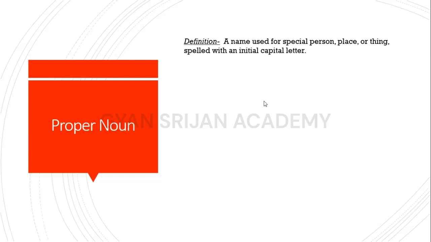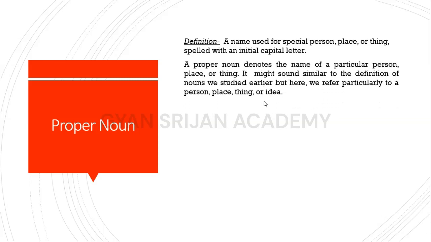And if we say he goes to office, here he is not a proper noun because it does not specify the person or an individual. So we can say that any word specifying a particular individual or a special person is said to be a proper noun. Here comes the explanation. It also says the same. A proper noun denotes the name of a particular person, place, or thing.